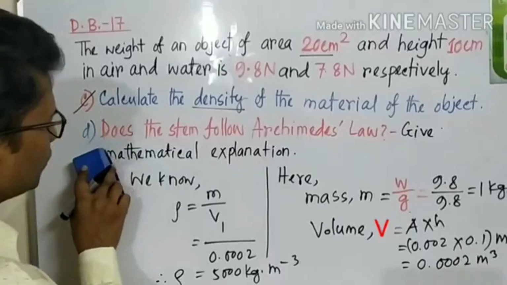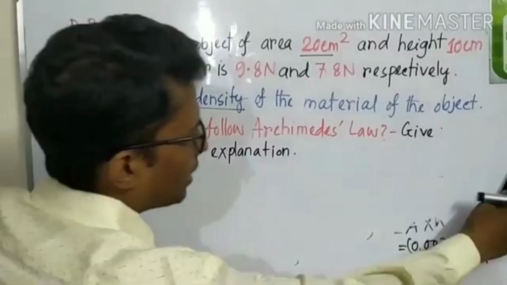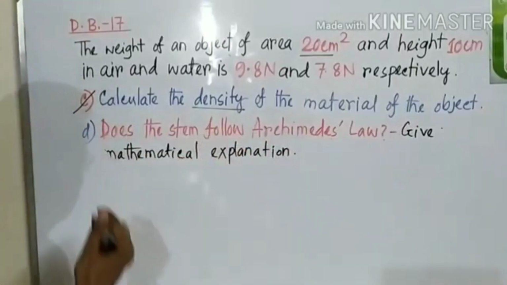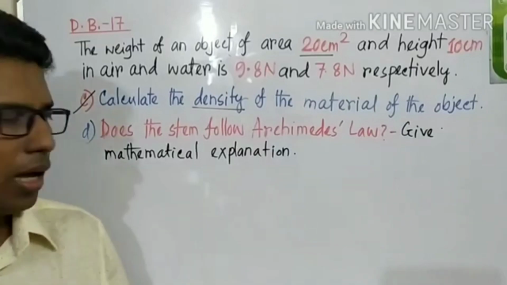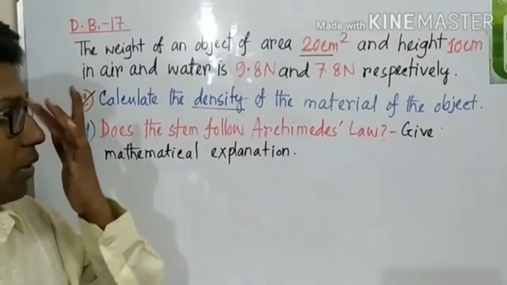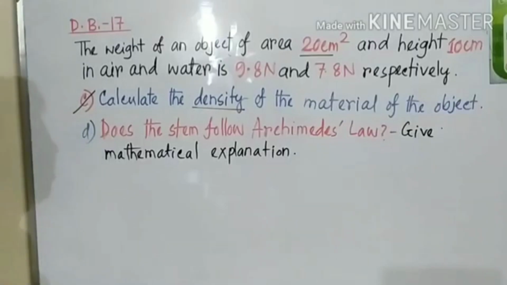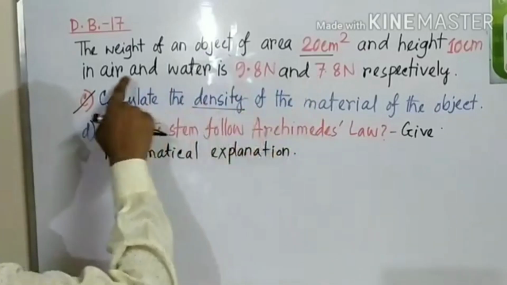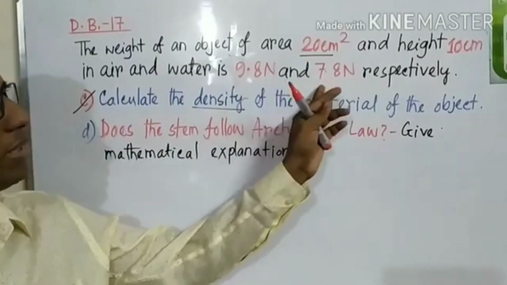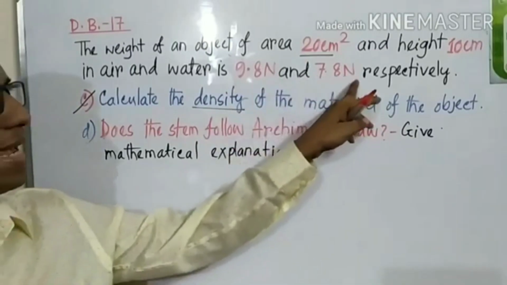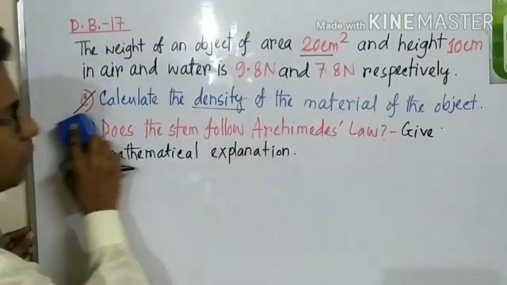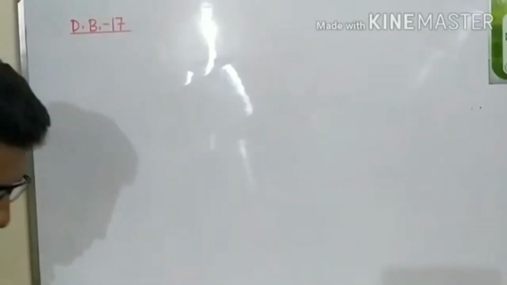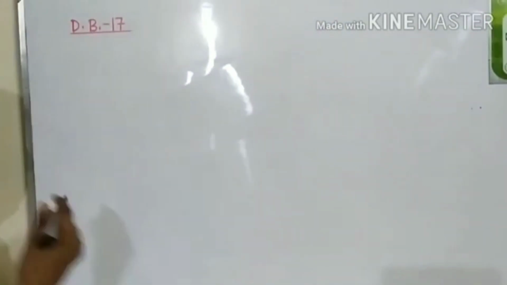Now we will go with the second one, and the question is, does the stem follow Archimedes' law? Give mathematical explanation. If we want to go with this question, we must remember that the value of weight in air is 9.8 and the value of weight in water is 7.8 Newton. Before starting this question, there is a procedure. You can write like this.